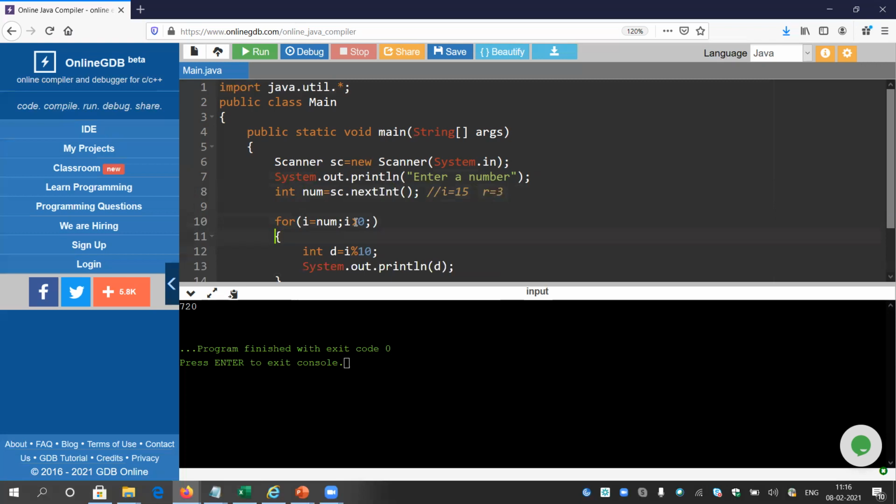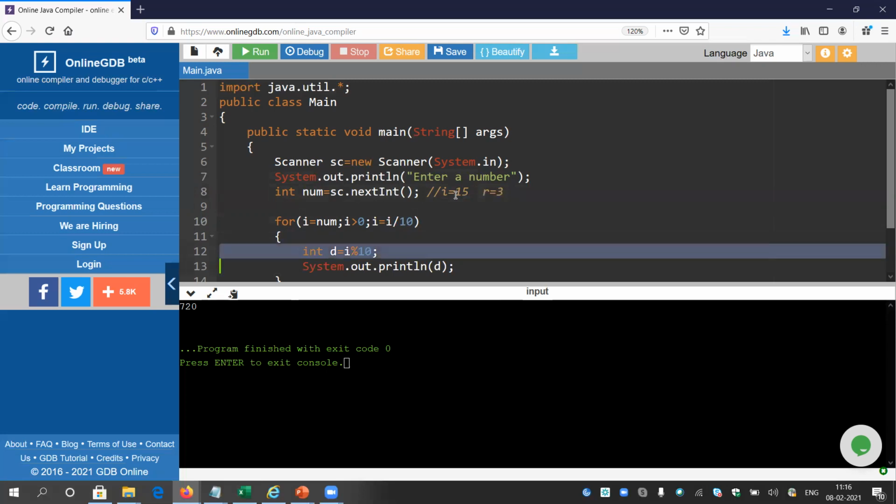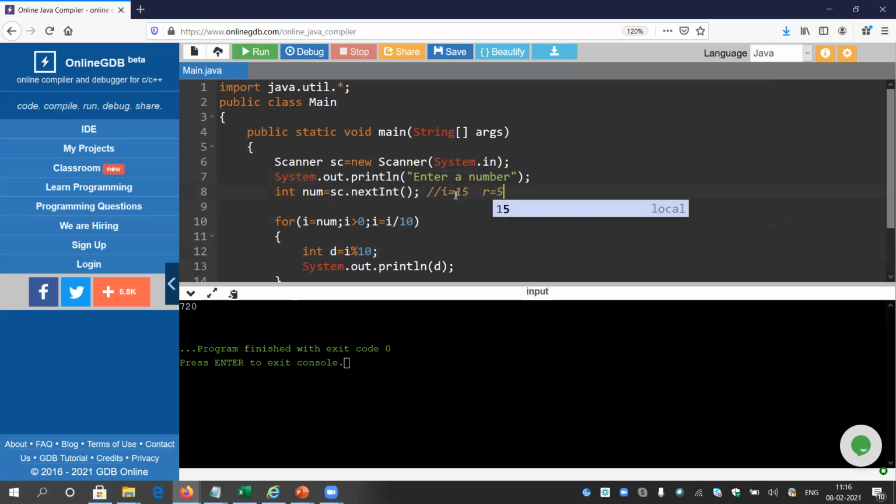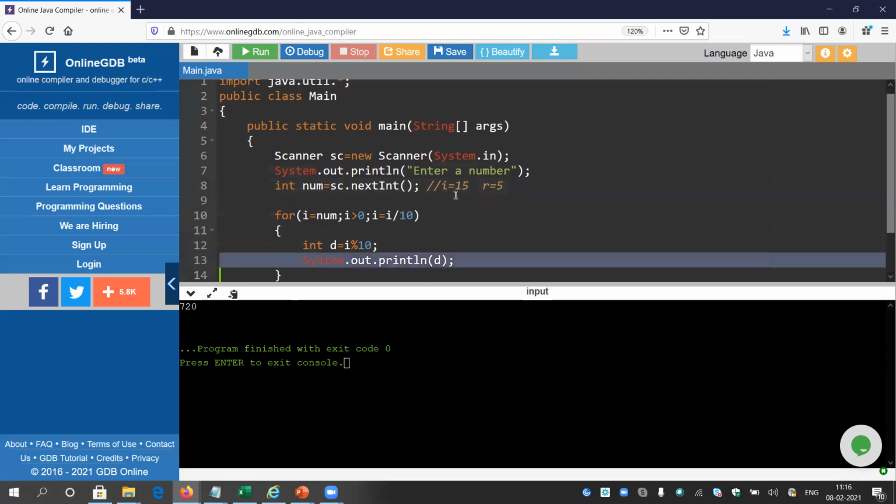So I will write one part here. At the end of the loop, it should be i equals i by 10. So i will become 15. And next time, again, 15 percent 10. What will be the remainder if you divide 15 by 10? It will be 5, obviously. So now we are getting the second digit of 153, and I just print that d, which means 5.